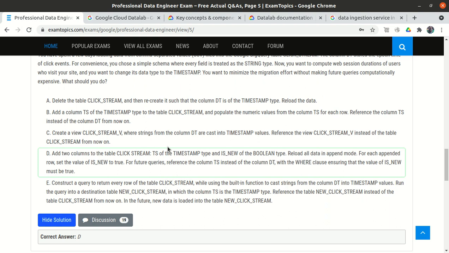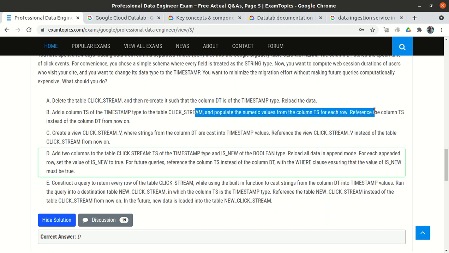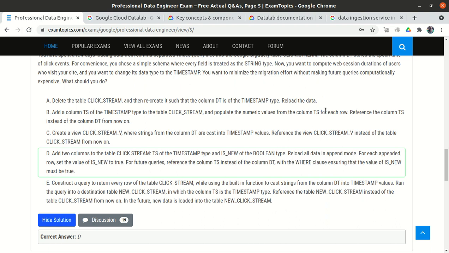So out of option B and option A, option A is perfectly okay, because in option B there is nothing mentioned about needing to cast the column. It is mentioned just to populate the numeric value to the TS column. How to populate, whether we need to cast or not, is not mentioned, right? So option A is perfectly okay, but here it is given as option D, which is wrong.